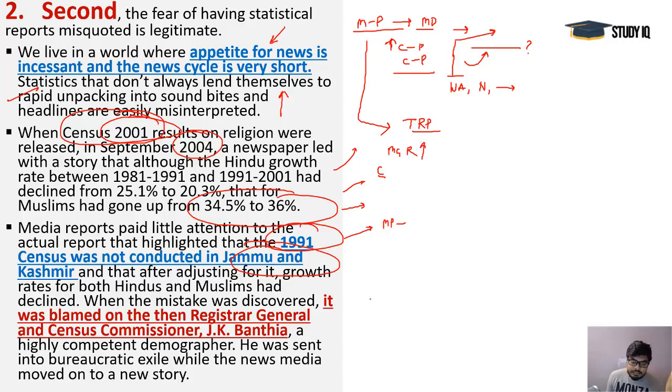After that, they shifted this blame onto a very competent and honest officer, the Registrar General, Mr. J.K. Banthia, and they sent him to bureaucratic exile. They posted him to some very inaccessible and distant place. So he bore the burden of their mistake, and that was an intentional mistake because they wanted to create controversy, they wanted the attention of the people, and they wanted to spread this misinformation. They wanted to spread the lies. So it started way back.